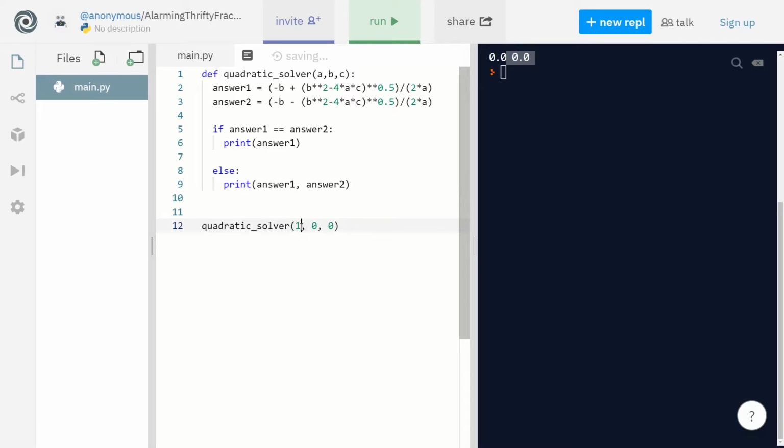And now if we try this, instead of 0, 0, it should just give us 0. So one answer instead of 2 answers. There you go. All right, so we only have 1 answer.